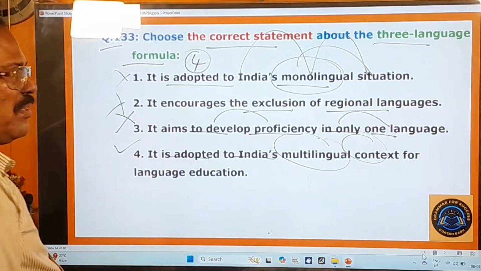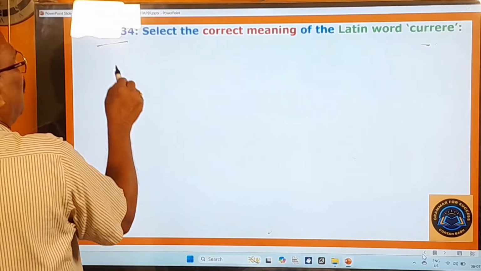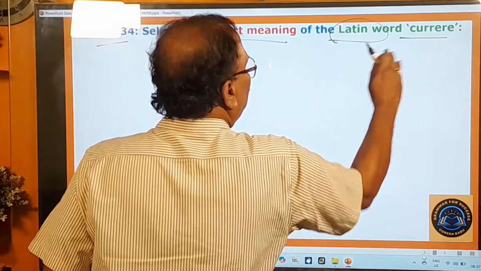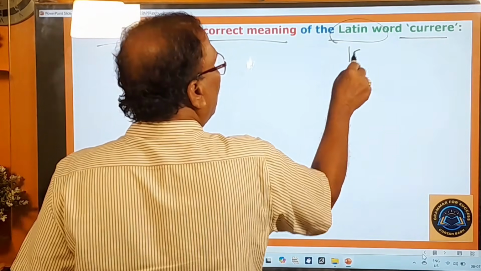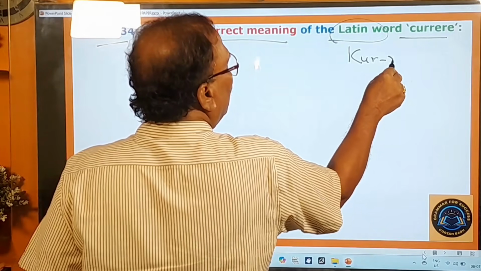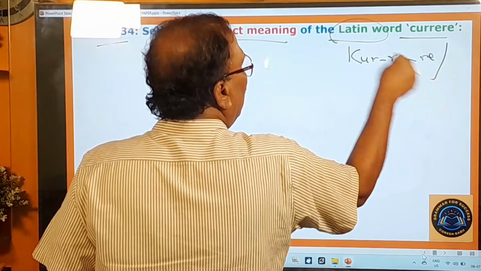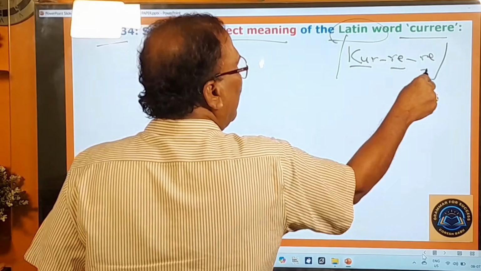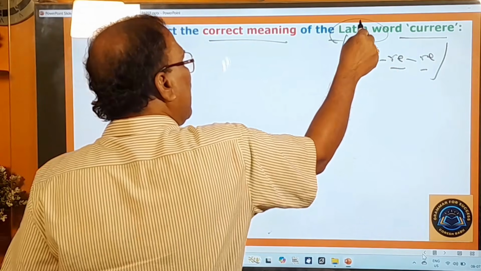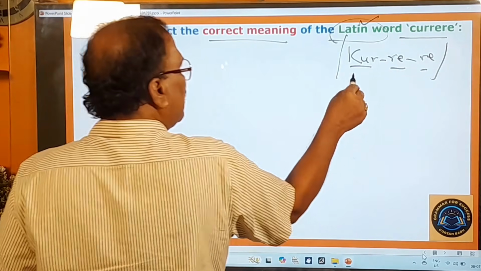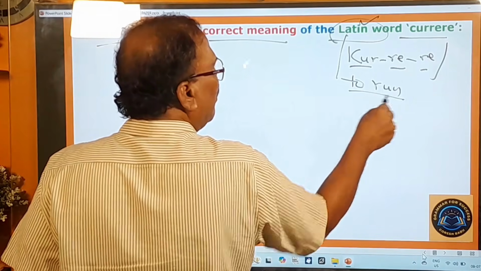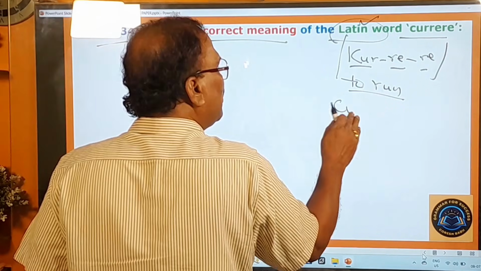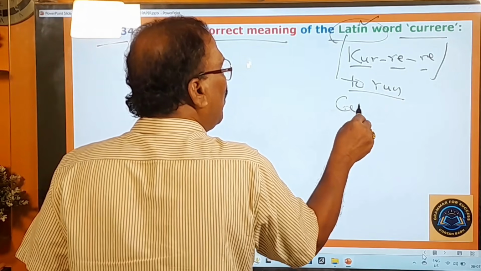Now you move on to the next question. 134th question. Select the correct meaning of the Latin word currere. You know that very well. Currere. This is how you have to pronounce this word. Currere is a Latin word that means to run. To run is the meaning of that verb currere, and it is the root word for curriculum.